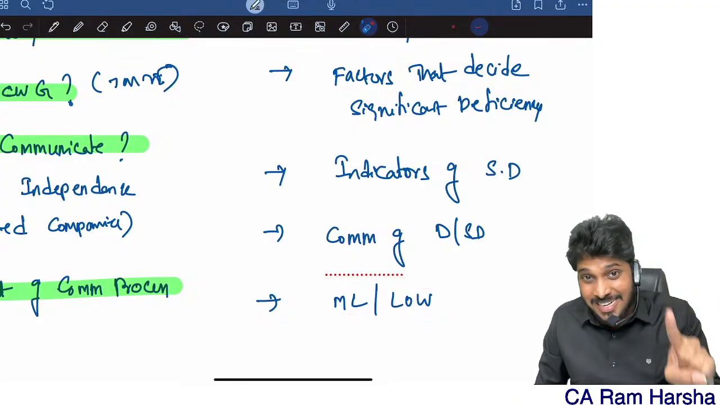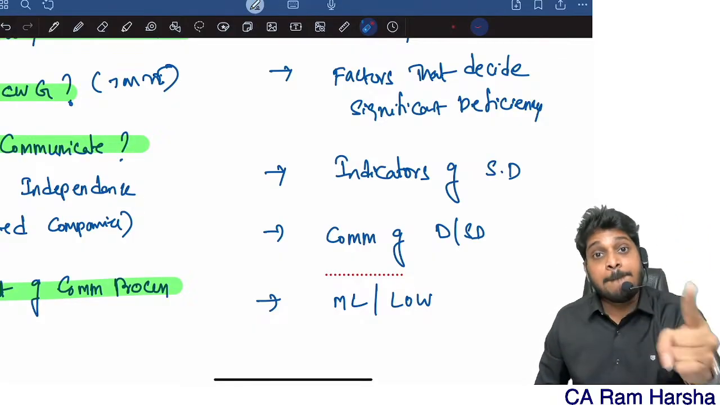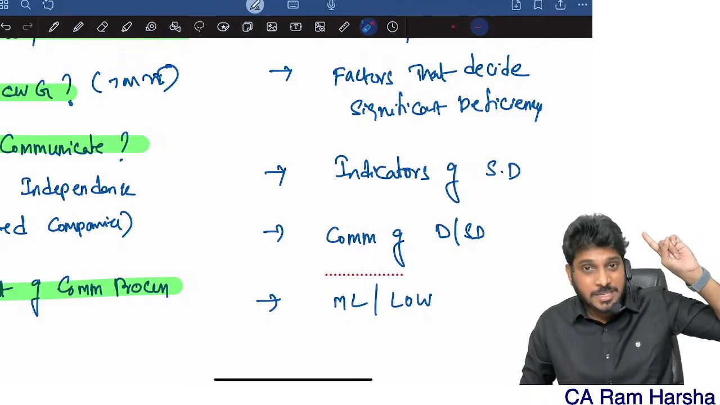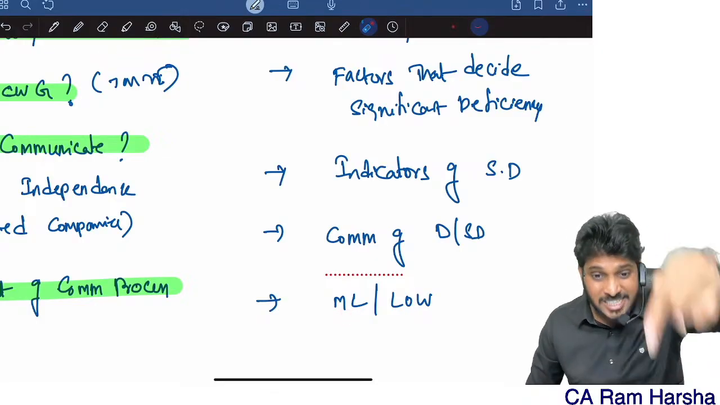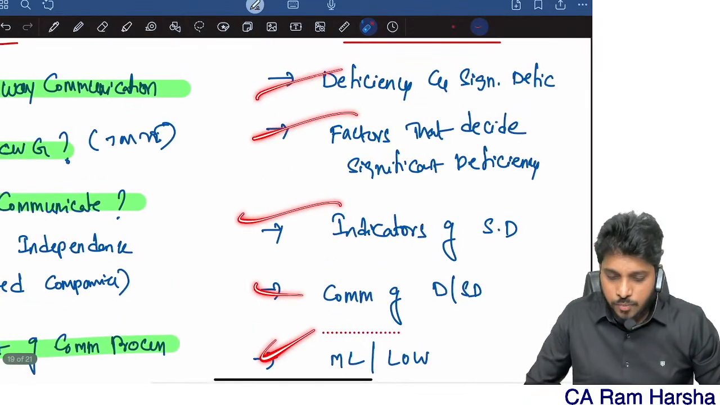Remember, the management letter is different from the management representation letter. MRL is SA 580, written representation. Management letter means SA 265, letter of weakness. Fine. Anyhow, one by one, let's discuss.